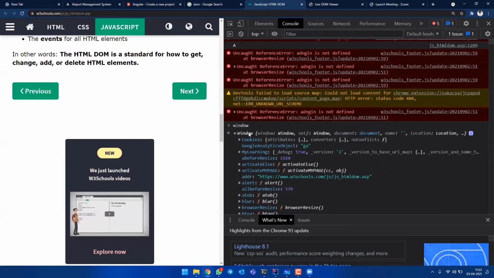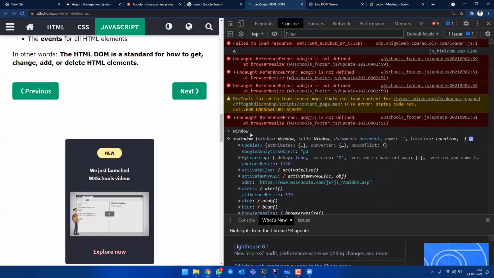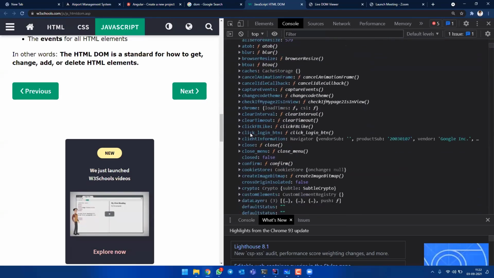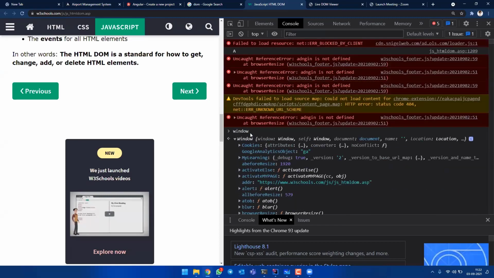With just this window, you can control cookies of a website. You can control passwords of a website. You can control the cache of a website. You can control login, sign up, application management, everything by using this one powerful syntax called window in a browser. You can even play with it.